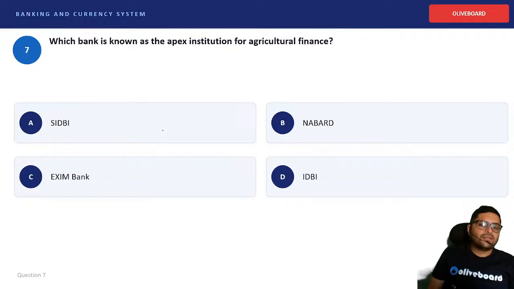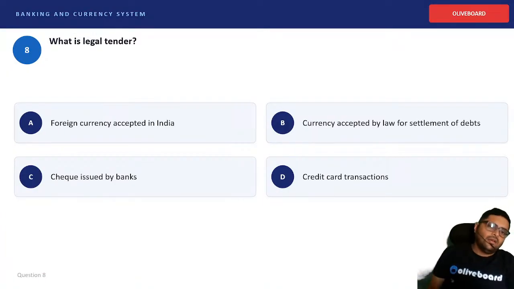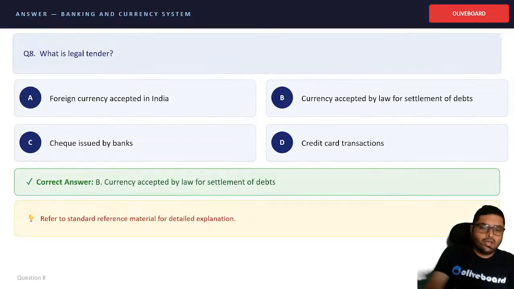Which bank is known as the apex institution for agricultural finance? So it is NABARD. Okay. The National Bank for Agriculture and Rural Development was established in 1982 for agriculture and rural development. Okay. Next we have, what is legal tender? A currency which can be adopted by law for settlement of debts.